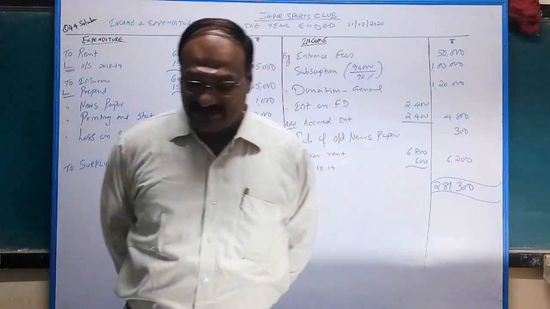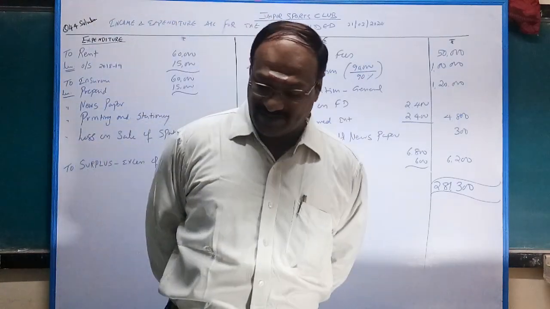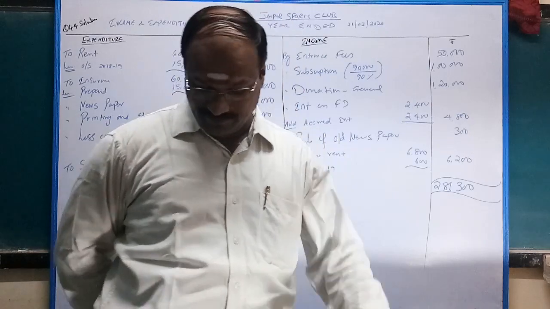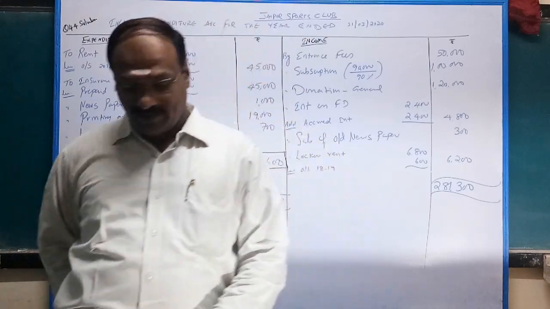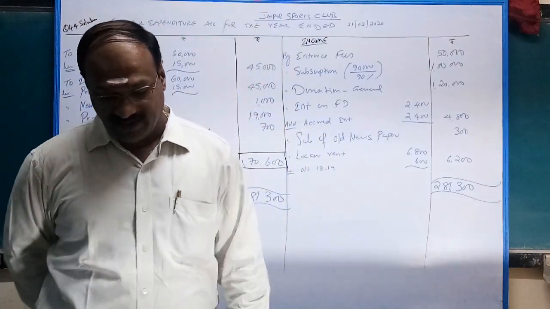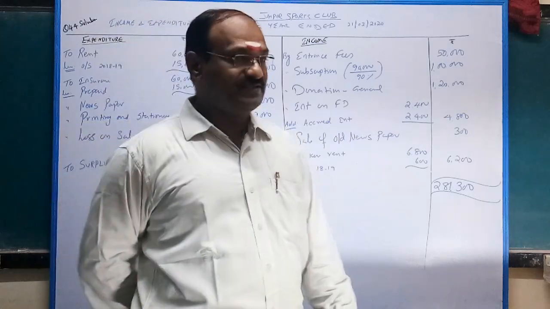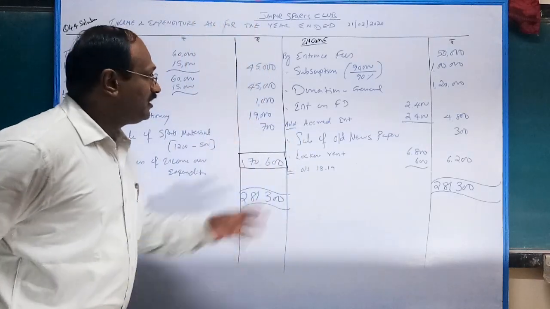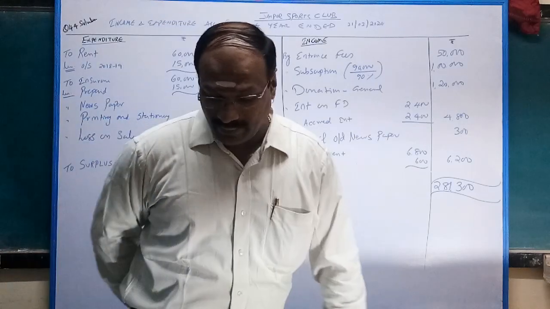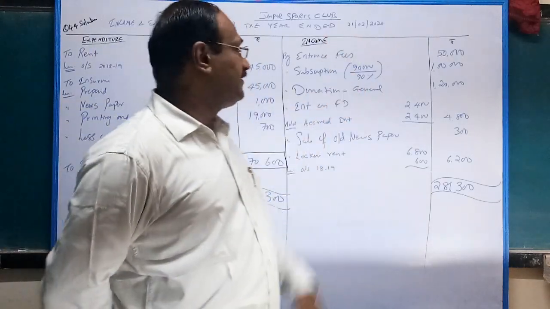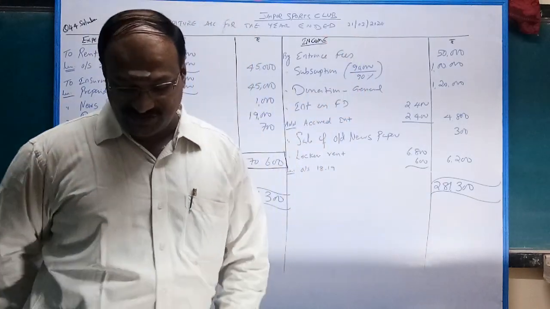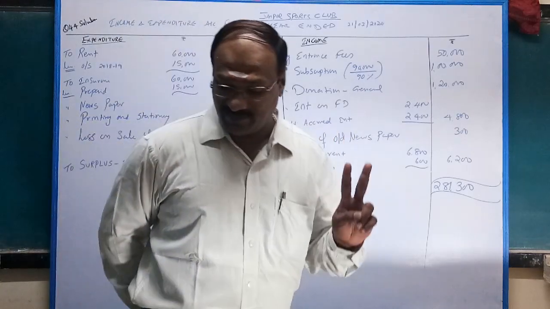From the following receipts and payments of Jaipur Sports Club, prepare income and expenditure account. So it is given: opening balance 2 lakhs, receipts and payments, and entrance fees given. Listen carefully. I will initially take the receipt side, that is the income side. Entrance fees for 2 years given.